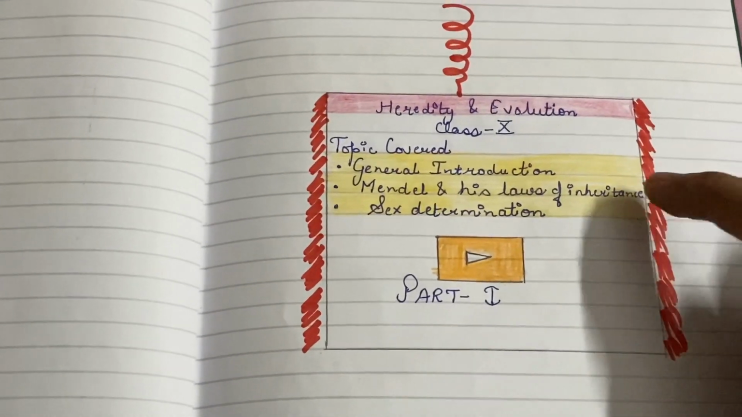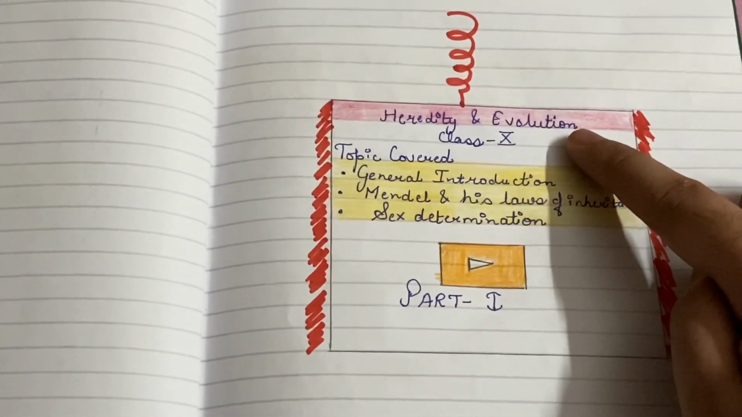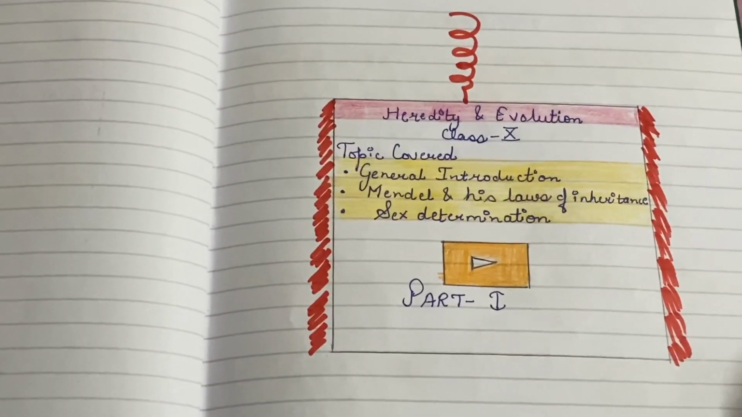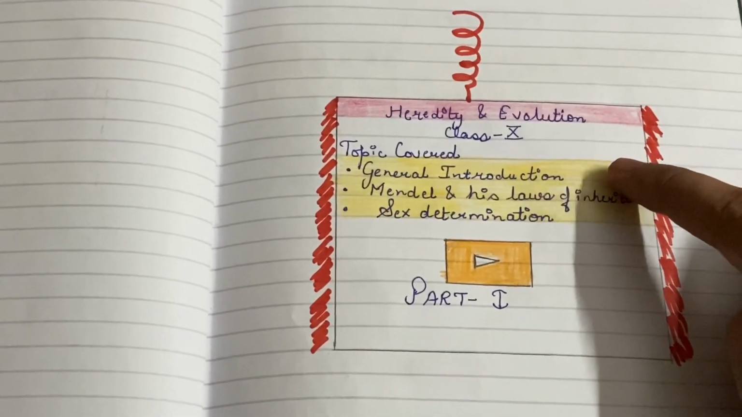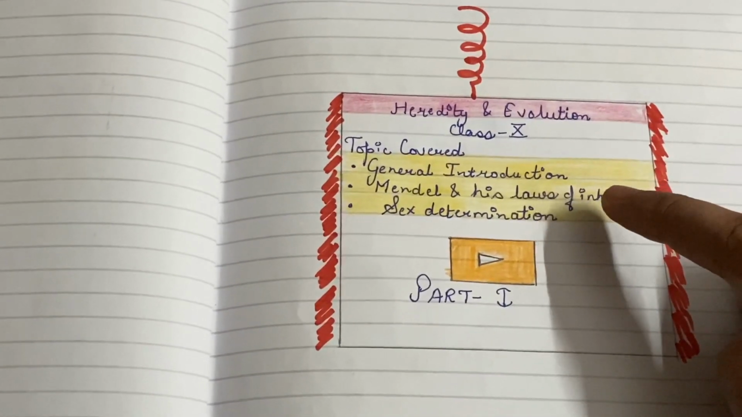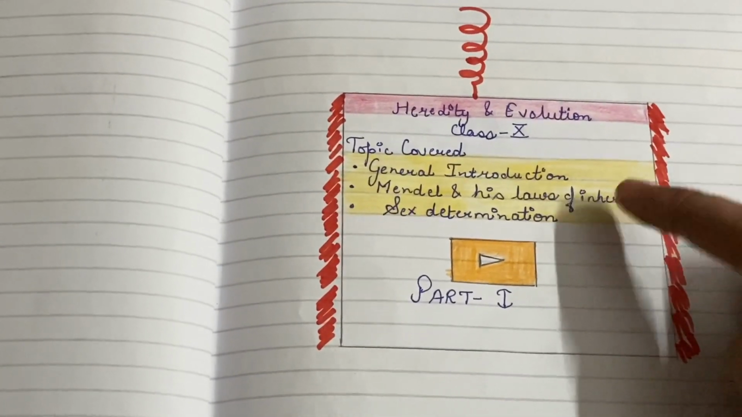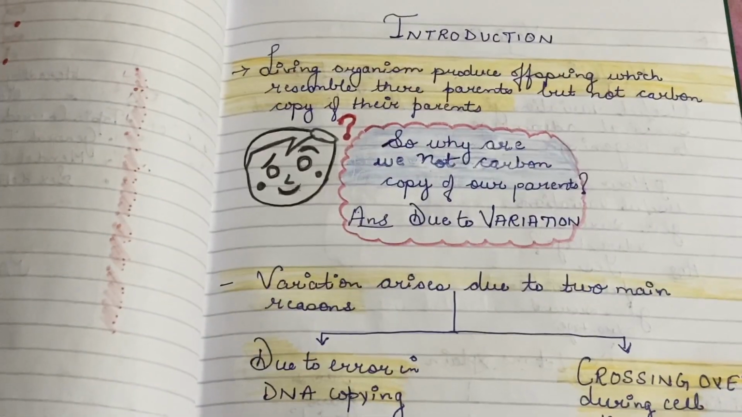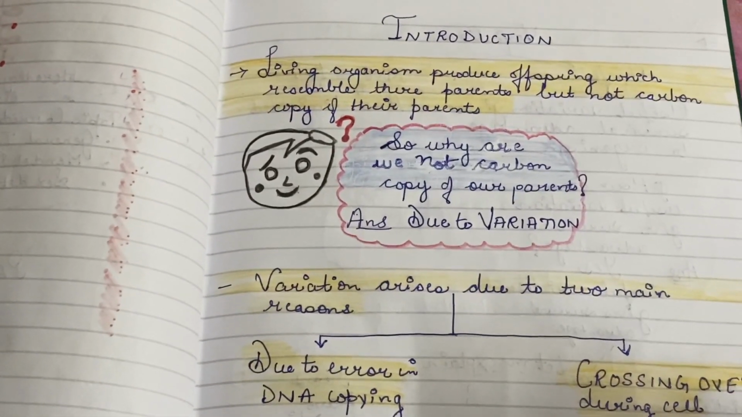Hello students, today we'll do the chapter Heredity and Evolution, and the topics covered in this video are general introduction, Mendel and his laws of inheritance, and sex determination in human beings. So let's start. Let us start with the general introduction of the chapter.